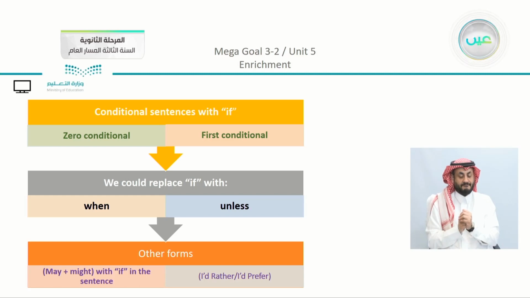Now we have also studied other forms. We have here may or might with if in the sentence, and we have here I'd rather or I'd prefer to show, of course, preference in the sentence.